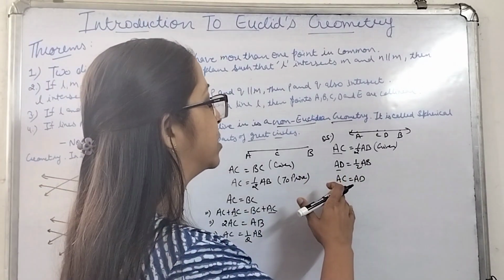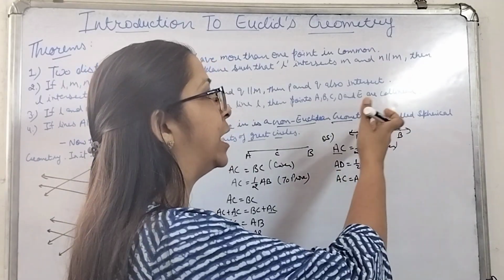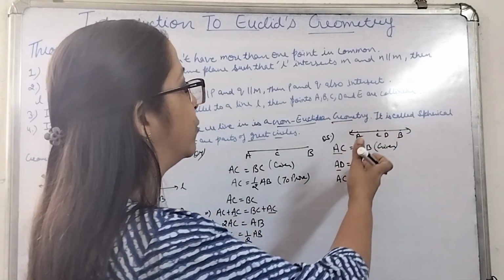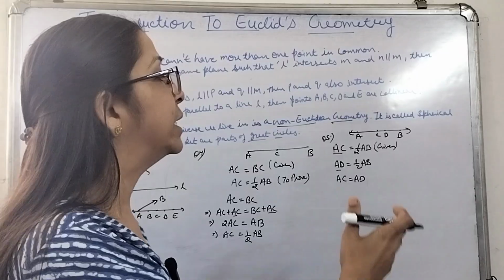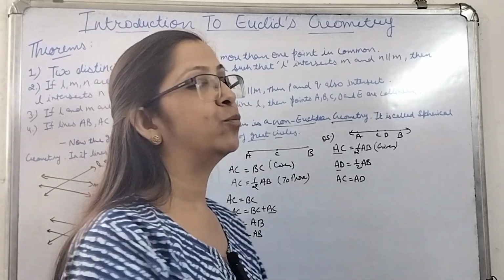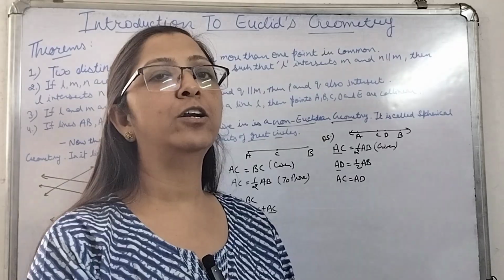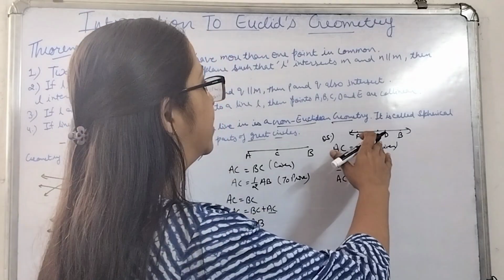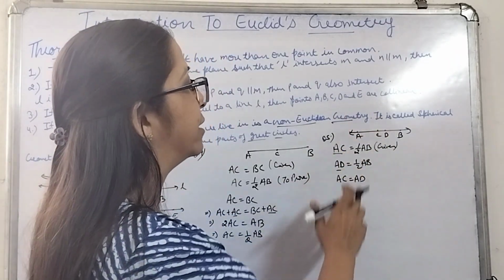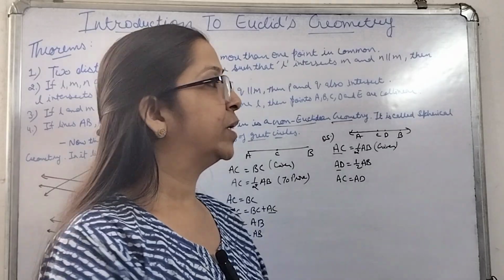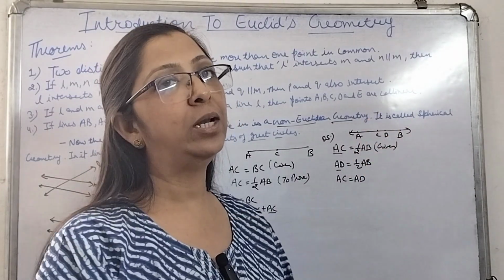So how is it possible? Because it is contradicting our assumption. Our assumption was that C is not the midpoint, D is the midpoint, so our assumption was wrong. Basically, C and D both are going to coincide. They are not two different points, they are the same point, or we can say that there is only one point which will be dividing the line AB into two equal halves.